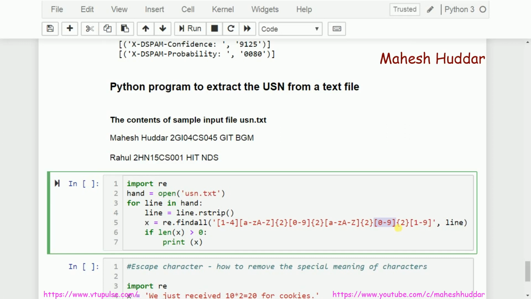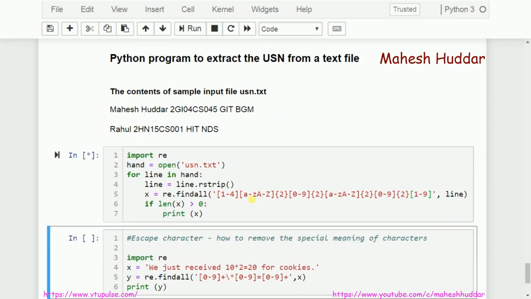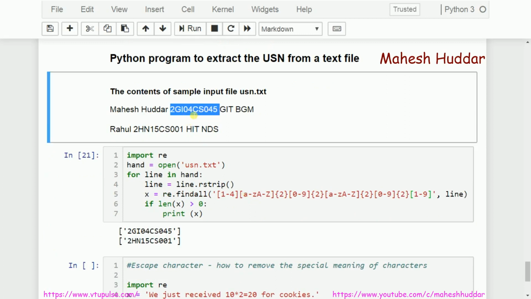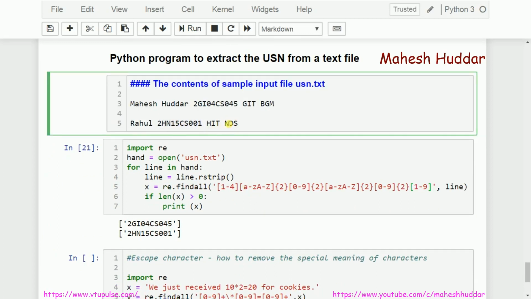The reason is very simple. I cannot have 0 to 9 as the last digit. If it is 0 to 9, there is a possibility that all the 3 digits may be 000. In such a case the USN becomes invalid. So that is the reason 0 to 9 2 digits should be there, 1 to 9 1 digit should be there. So if it is found, return that USN. If it is not found, don't do anything. So that is what actually we have done. So the first USN and the second USN were returned in this case.